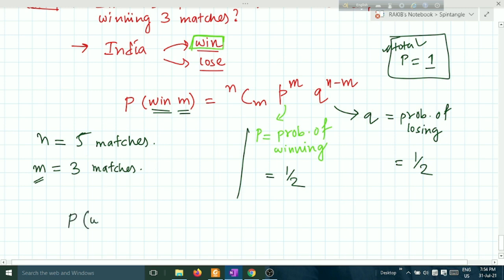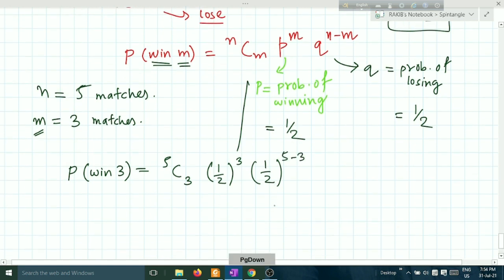P(win) for India, how much? Probability of winning 3 matches is 5C3 half to the power m, m means 3, and half, because P and Q become half. P was the probability of winning, Q was the probability of losing. n minus m, 5 minus 3, from the formula.